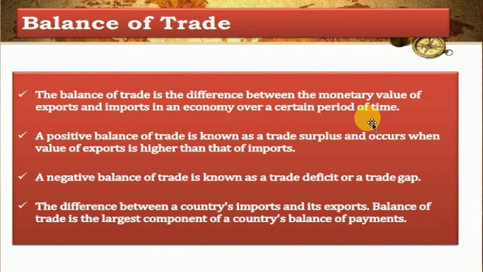It considers all the economic transactions held in terms of exporting and importing of goods, only visible things. So when we are exporting more than we import, then definitely we would have a trade surplus.